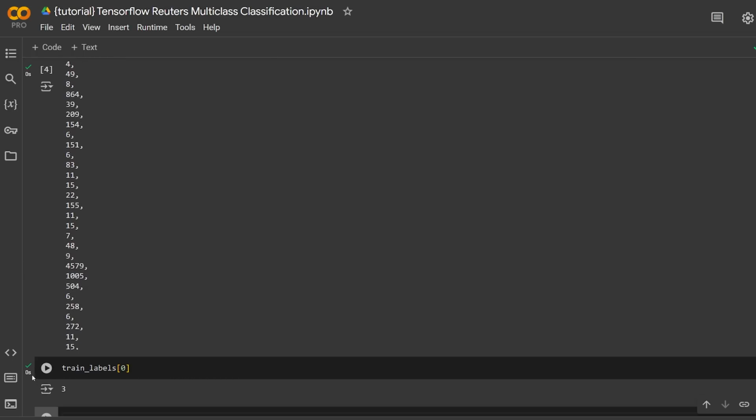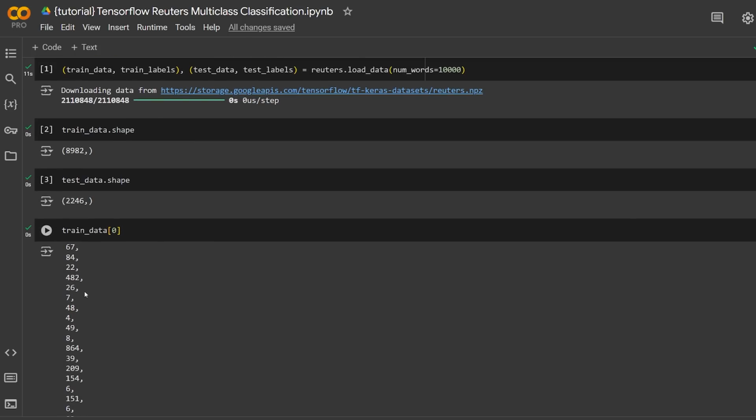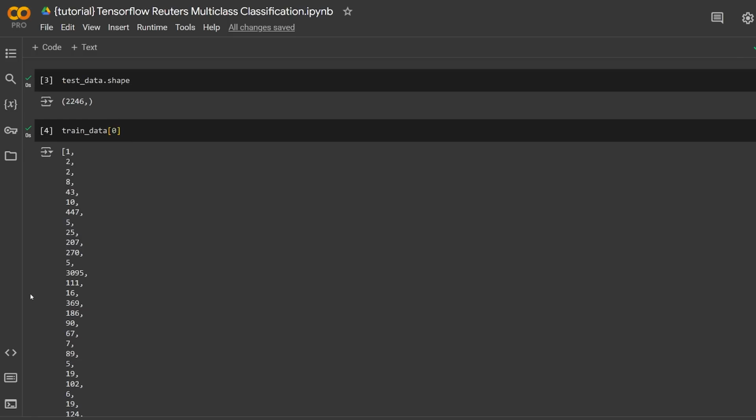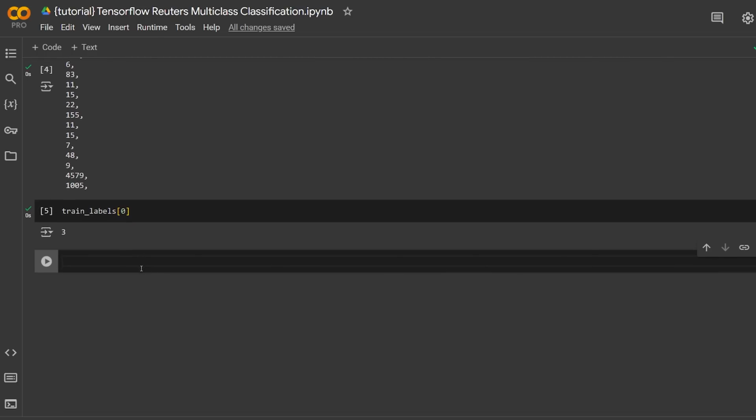So first things first, the initial problem that we have is we want to pre-process our training data so that all of the vectors representing each of the Reuters news articles are the same length. Because again, a neural network expects inputs of consistent length. They have to be the same length each time. The two different ways that we learned about are either padding or multi-hot encoding.